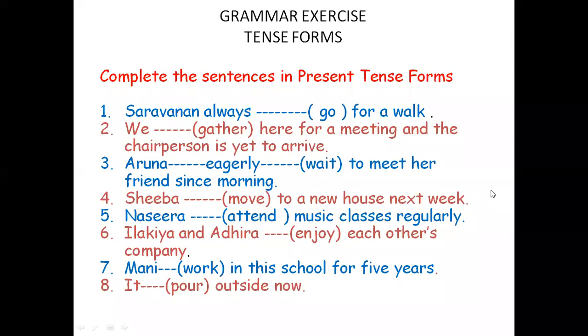And tenses, present tense and past tense. So this present tense and past tense combined with the progressive aspect and perfective aspect, we have all 24 tenses. If you take up present tense, you have simple present tense, present progressive, present perfect.